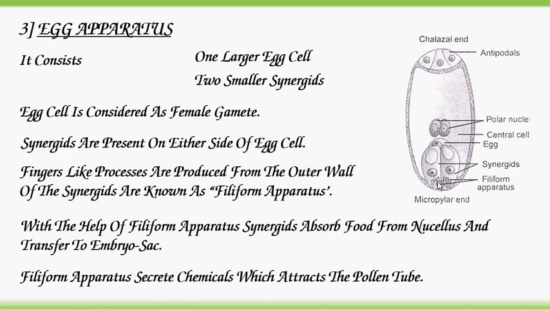The outer wall of the synergids produces finger-like projections called filiform apparatus. This filiform apparatus functions to absorb food from the nucellus and transfer it to the embryo sac, and it also secretes chemicals which attract the pollen tube towards the egg cell. Hence the synergids are also called helper cells.